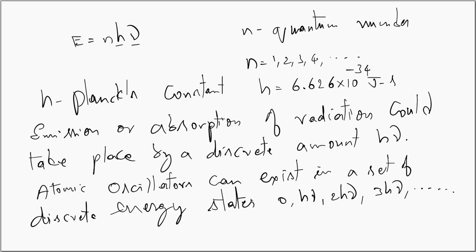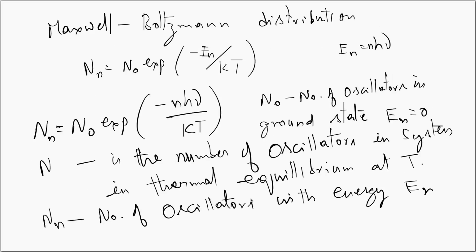So we have said that atomic oscillators can exist in a set of discrete energy states that can be given by 0, h nu, 2 h nu, 3 h nu, so on and so forth. We have said that one cannot handle each atomic oscillator individually, so we adopt a statistical approach. The statistical approach adopted is Maxwell-Boltzmann distribution, which states that Nn is equal to N0 exponential minus En upon kT, where En is equal to n h nu. We have used the Maxwell-Boltzmann distribution in the current context, where Nn is N0 exponential minus n h nu upon kT.